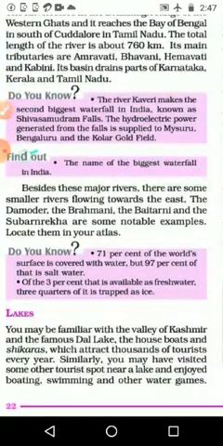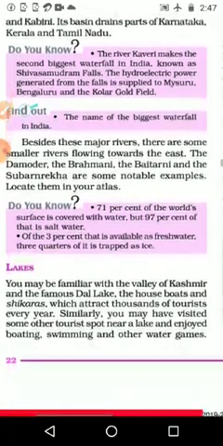The river Kaveri makes the second biggest waterfall in India, known as Shivasamudram Falls, and the hydroelectric power generated from this falls is supplied to Mysore, Bangalore and Kolar gold field. The second largest waterfall in India, Shivasamudram, you can underline, and we are producing electricity from there.